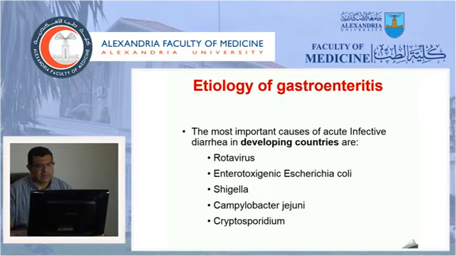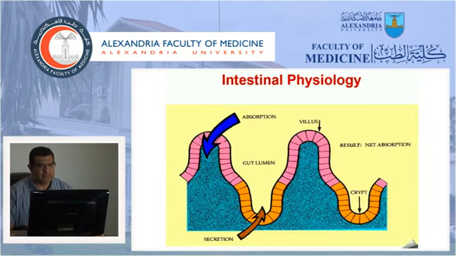In developing countries, the precipitating microorganisms have some differences when you compare the etiology in developed countries. So in our developing countries, the most important microorganisms are rotavirus, enterotoxigenic E. coli, Shigella, Campylobacter, and Cryptosporidium, especially in malnourished and immunocompromised children.